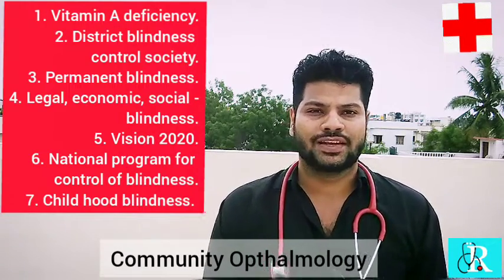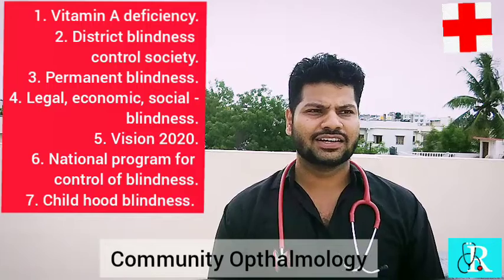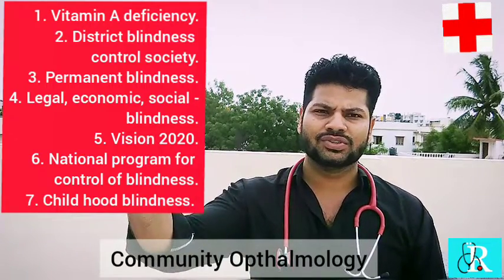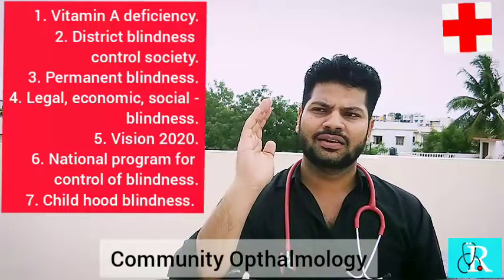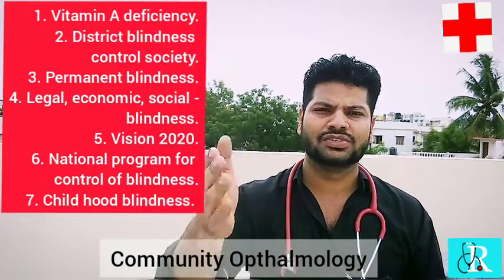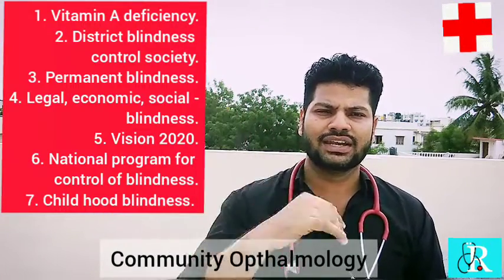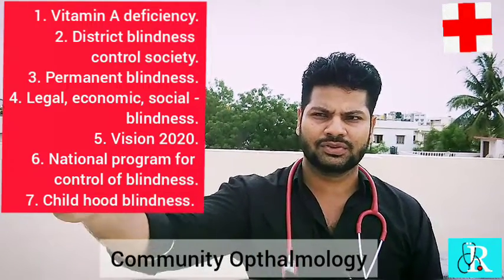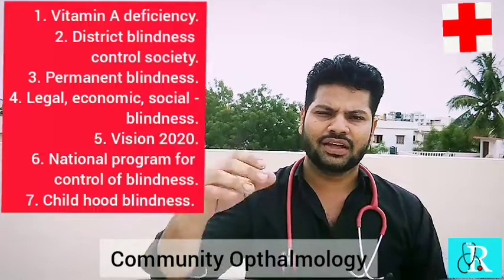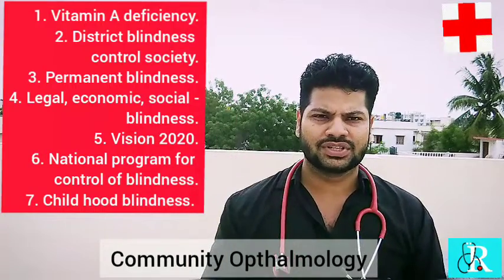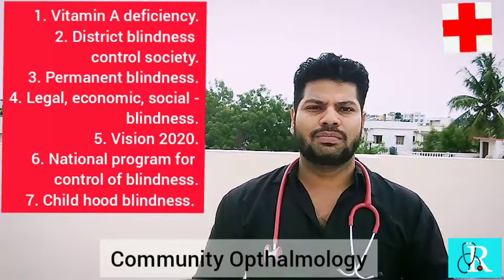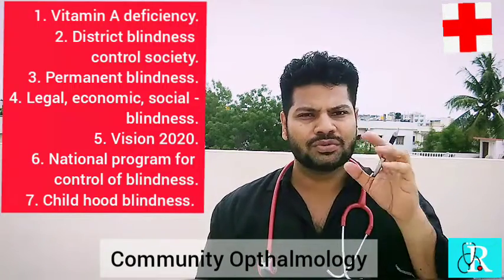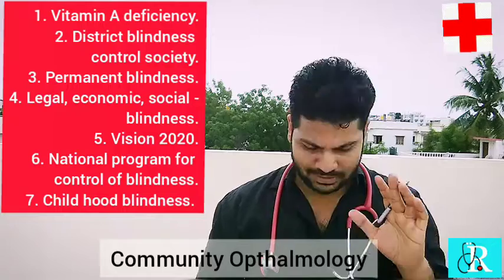what is a social blindness? So social blindness is where he cannot see, his vision field, again talking about the vision field, he cannot see vision less than 20 degree. If his vision field is less than 20 degree, okay, he cannot see the object which is right here, near to him within 20 degree, within 20 feet, he is unable to see, then he will be called a socially blind person. So we will be discussing this entire thing in the PSM subject. So right now you remember only this much in ophthalmology.